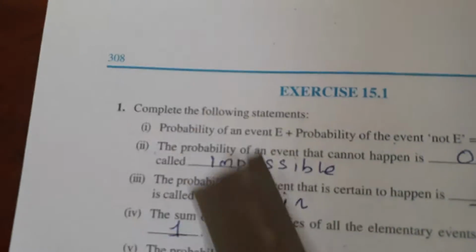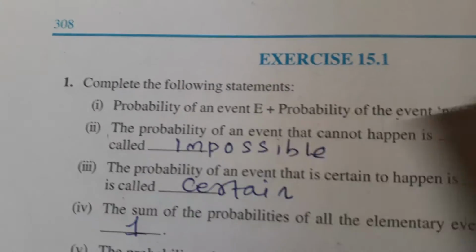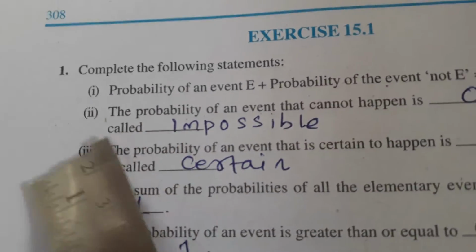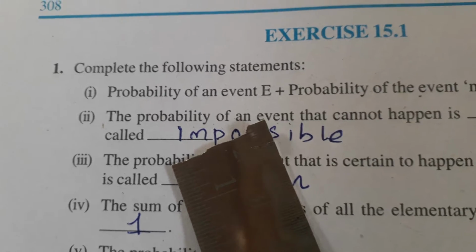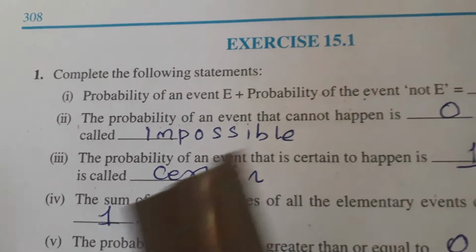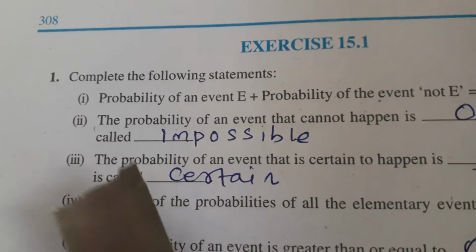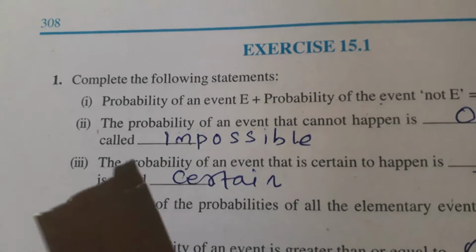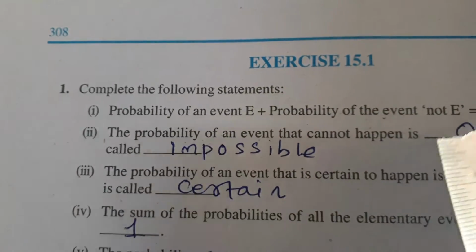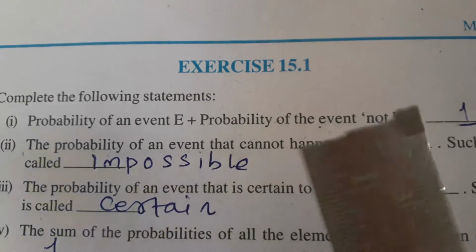The next exercise is 15.1. First, the blanks are there, and we'll be solving them. The first blank is: probability of an event E plus probability of not E. Not E, as I taught you yesterday, is the complement. Supposing your event is getting head, not getting head is getting tail, so we call it E complement.